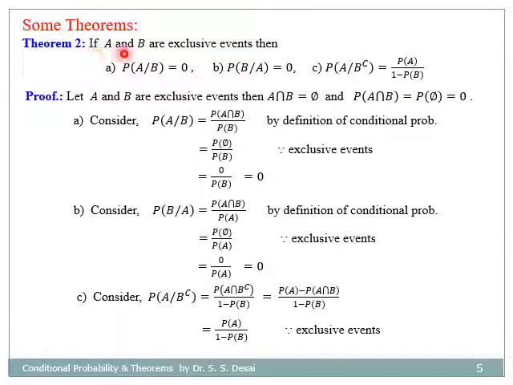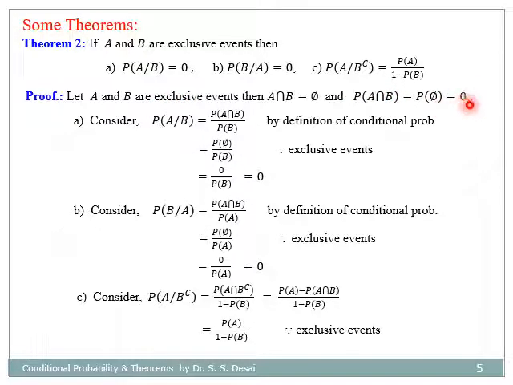Next theorem: if A and B are exclusive events, then these three equations hold. For the proof, let A and B be exclusive events. Then A ∩ B is the empty set φ, therefore its probability is 0. So if A and B are exclusive, P(A ∩ B) is 0.